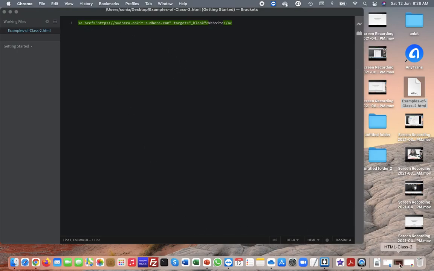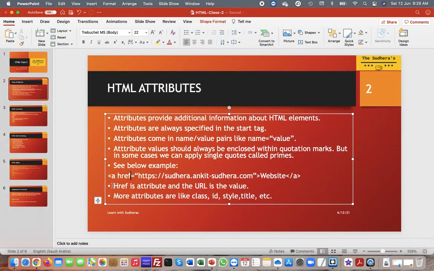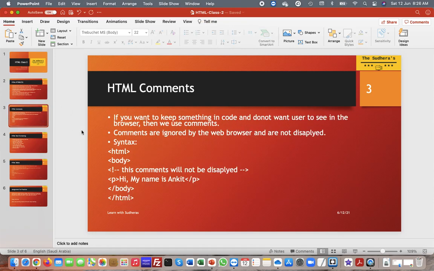Okay, so let's go back to our presentation. So href is the attribute and URL is the value. Most of the attributes like class, ID, style, title, so there are a lot of attributes. We will learn them. And friends, as I requested before, you need to practice and you need to explore the internet as well. You should have a habit to learn from the internet as well, because I can give you most of the important things here, but you need to practice. Okay, so let's go to the next slide.